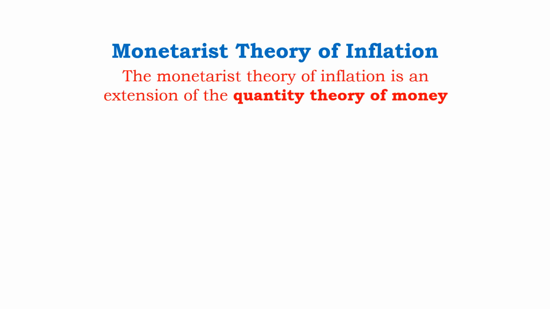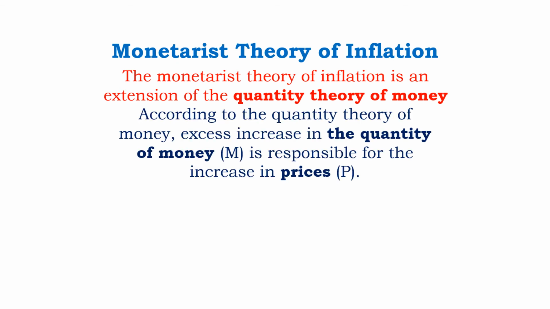The monetarist theory of inflation is an extension of the quantity theory of money. And you know the famous quantity theory of money. According to the quantity theory of money, excess increase in the quantity of money, that is M, is responsible for increase in prices. If you increase the money supply by 10%, the price level in the economy will be increased by 10%.